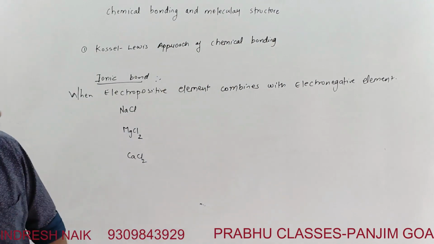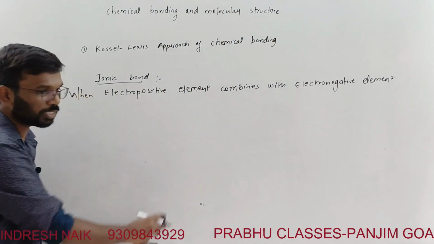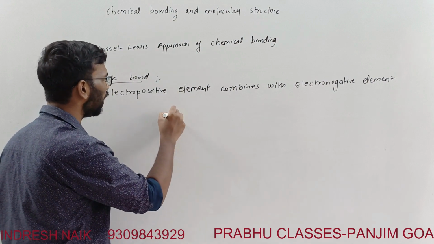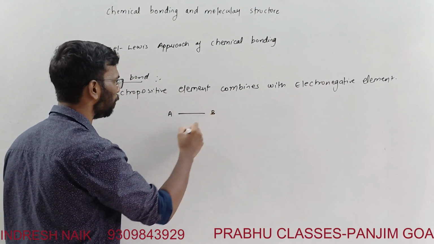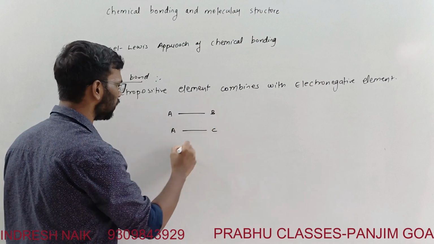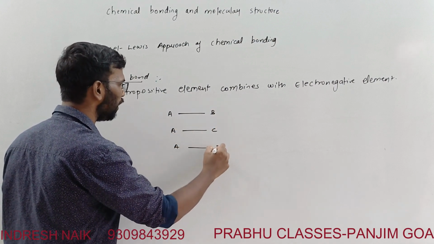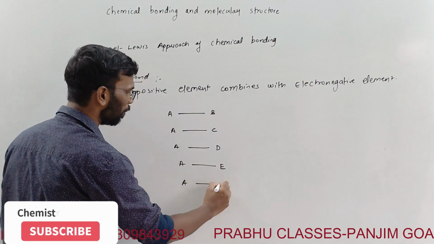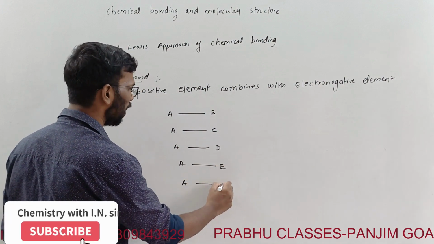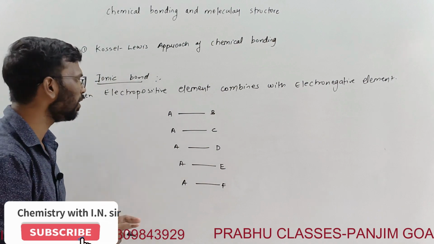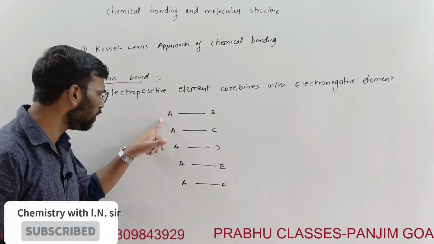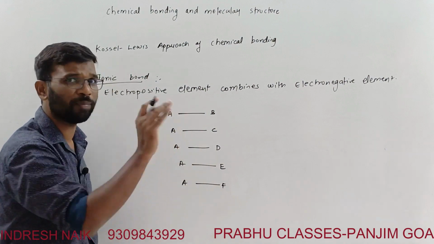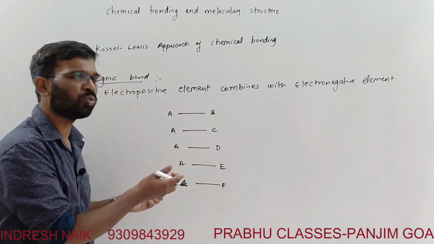We'll take a situation where different atoms combine. A is combining with B, A with C, A with D, A with some element E, and A with some element F. I will write the electronegativity values, just taking some values to make you understand.